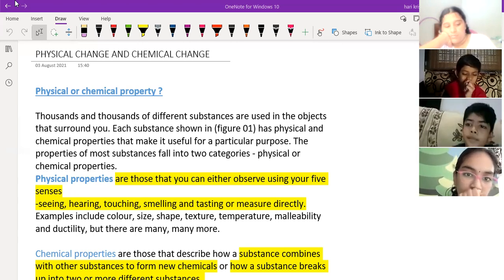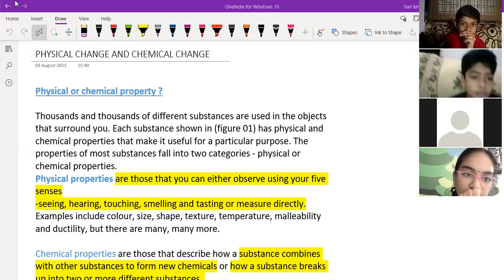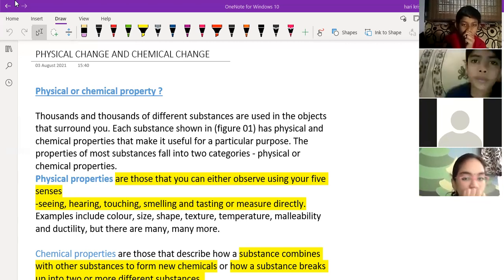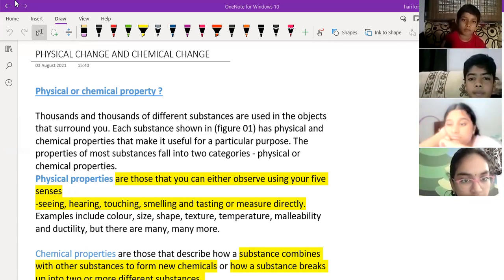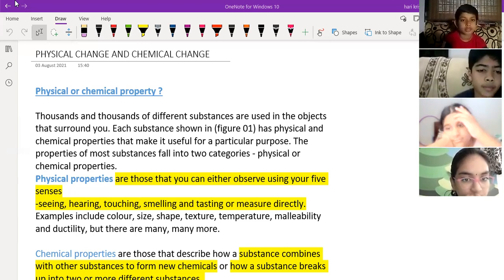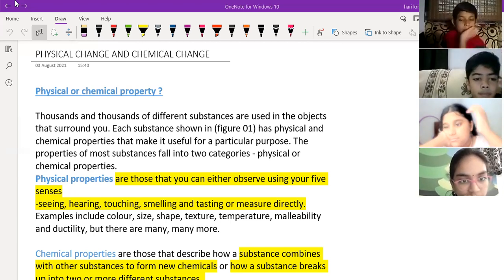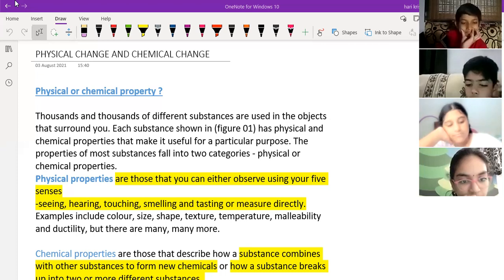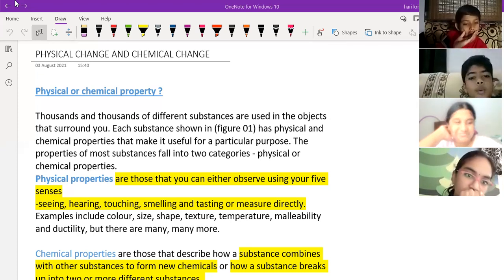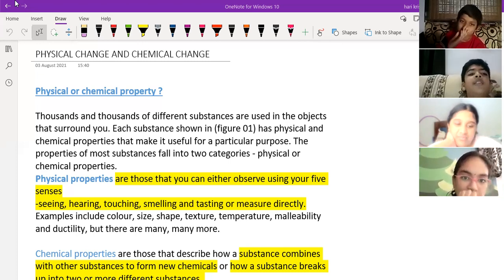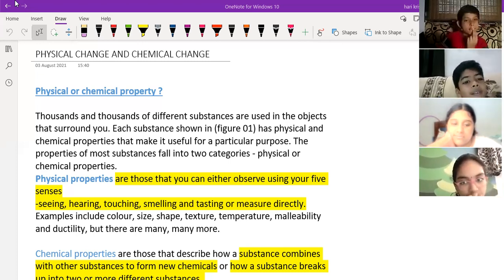Okay, suppose you have taken an A4 sheet of paper, and if you cut it with the help of scissors, it will become small in size, right? Initially it is a paper, and after you cut it, it will also be only paper. Is there any change in properties? No, sir. Does the paper become any other thing? No, sir. That's a physical change. Same paper, but the size has reduced.